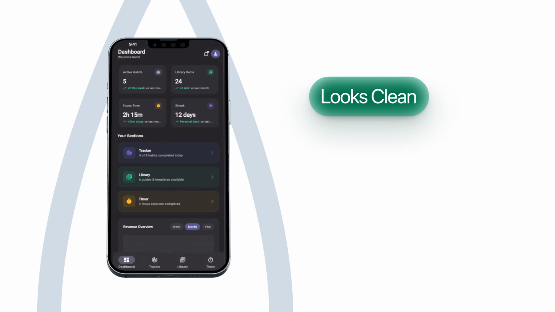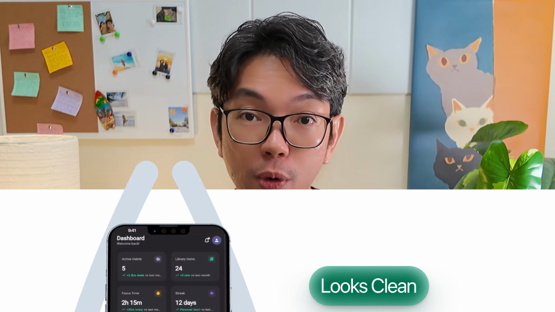When you open an app, you should not have to dig around to figure out what's going on here. The first screen should just immediately tell you where you stand. So right now, our dashboard looks clean, but it is still mostly static. So if this is going to feel like a real fitness app, the dashboard needs to reflect actual progress and activity. All right, so this calls for an upgrade.